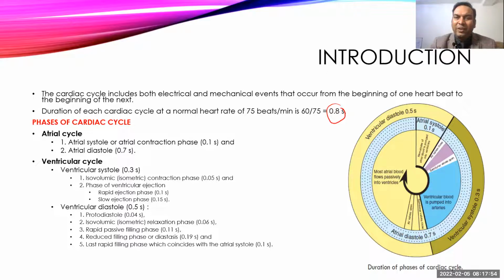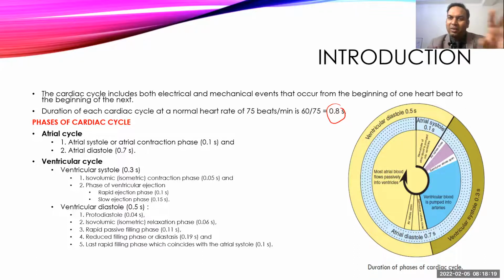So as we know, there are various phases. The atria move on their own, and the ventricles show their contraction on their own. Depending upon that, we can divide this cardiac cycle into, or we can describe, since they occur simultaneously, two different phases. One is the atrial cycle, and another is the ventricular cycle. But they occur simultaneously.